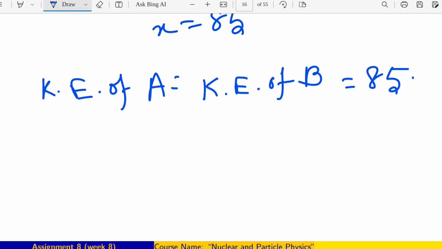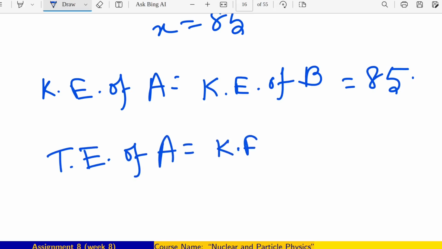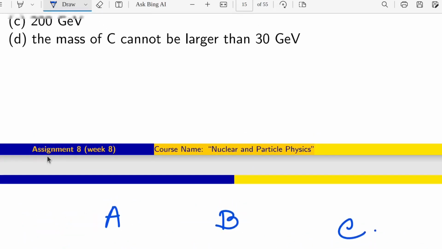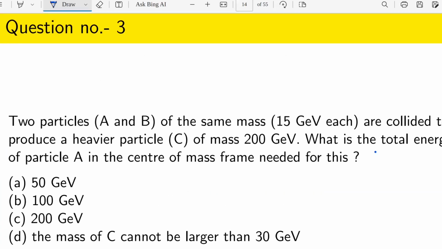Now in that question they were asking what is the total energy of A. How to write the total energy? Kinetic energy of A plus rest mass of A. So kinetic energy is 85 and rest mass is 15. So that means it is 100. In the question they are asking the total energy of particle A in the center of mass frame needed for this, that will be 100 GeV, and the correct answer is B.